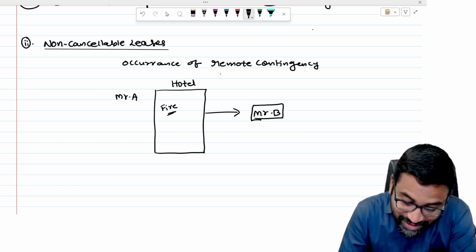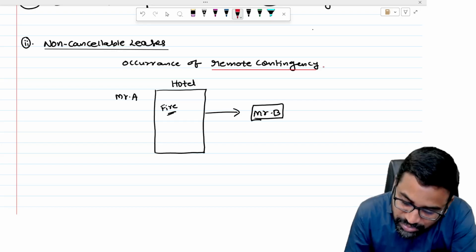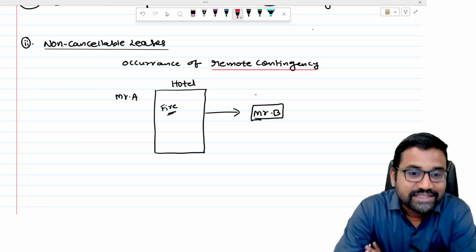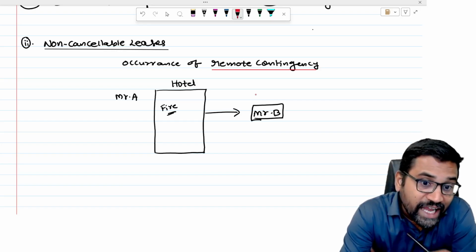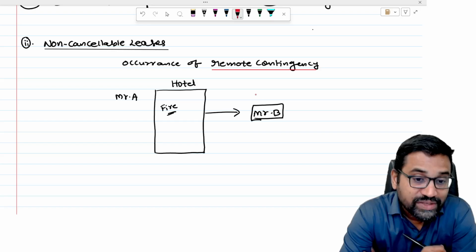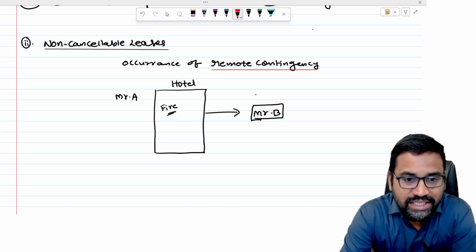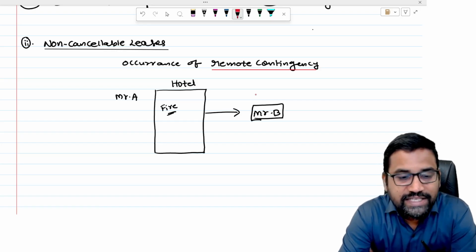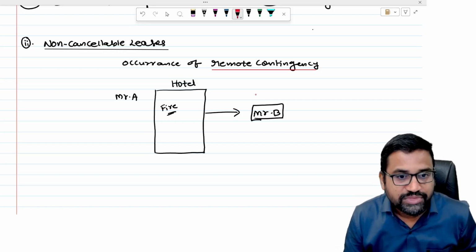Now see, happening of a remote contingency. Now what can Mr. B do? He can cancel the lease now. This kind of lease, which can be cancelable only on the occurrence of a remote contingency, is still considered as a non-cancelable lease and AS 19 is applicable. You understood what I am saying, sir?